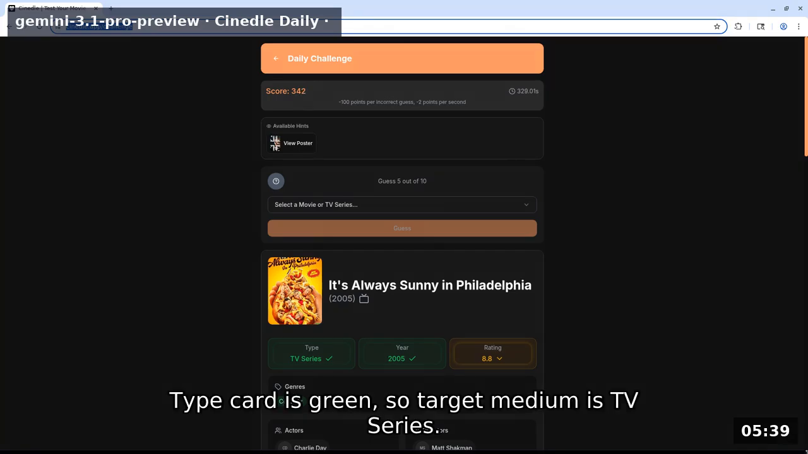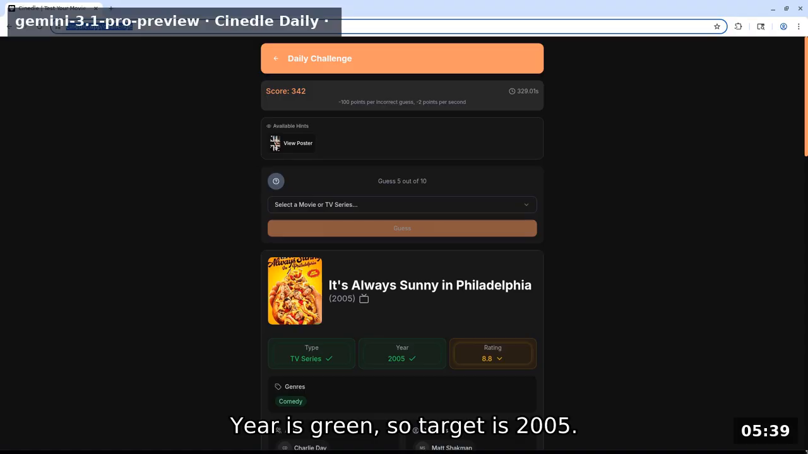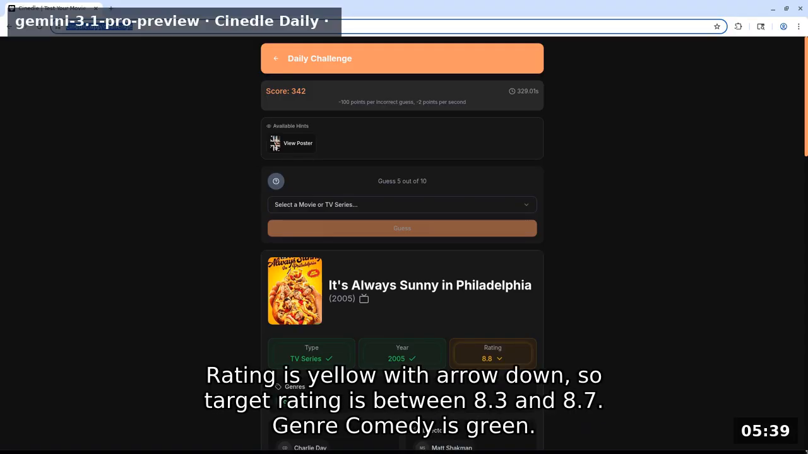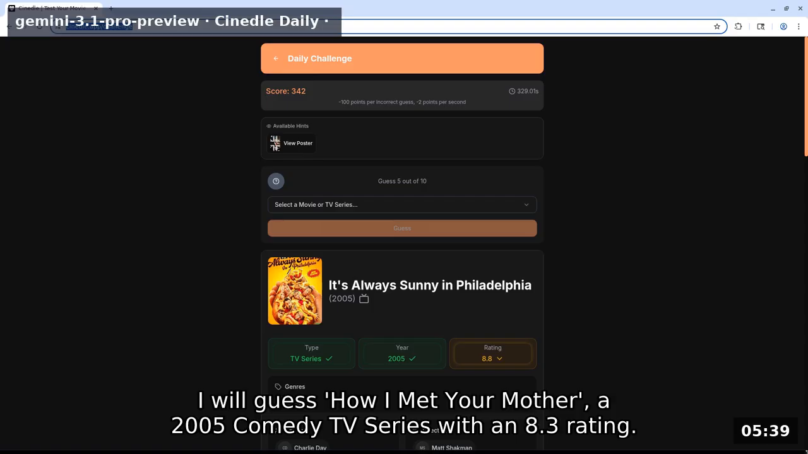Type card is green, so target medium is TV series. Year is green, so target is 2005. Rating is yellow with arrow down, so target rating is between 8.3 and 8.7. Genre comedy is green. I will guess How I Met Your Mother, a 2005 comedy TV series with an 8.3 rating.